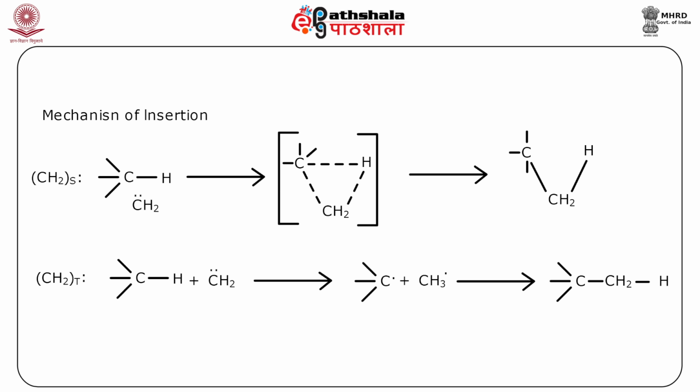In case of triplet carbene with the C-H, first there is breaking of this C-H bond, that is, formation of this carbon radical and CH3 radical, H dot is taken over by the CH2 carbene and then this CH3 dot and this C dot will combine, and that is how it gives you this particular product, which is the inserted product.